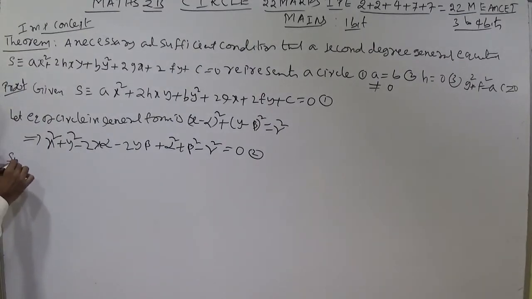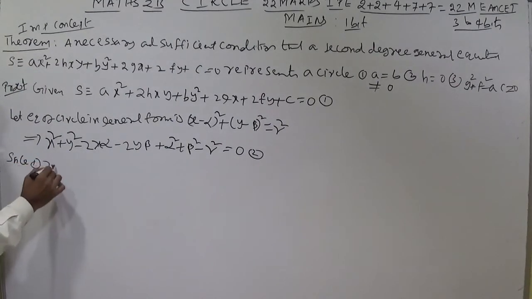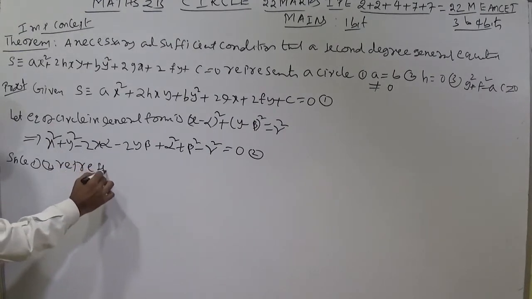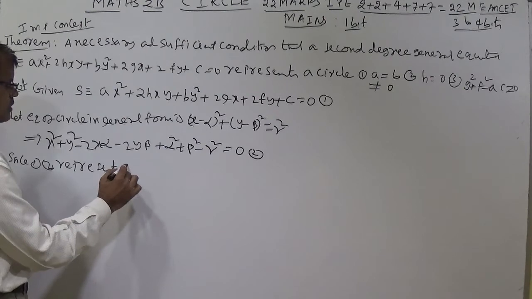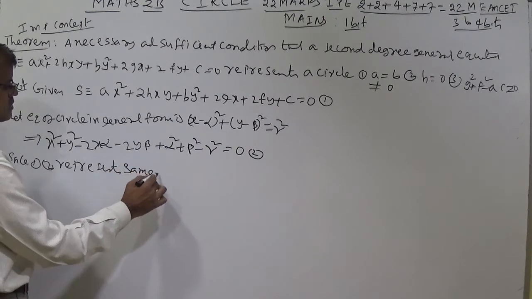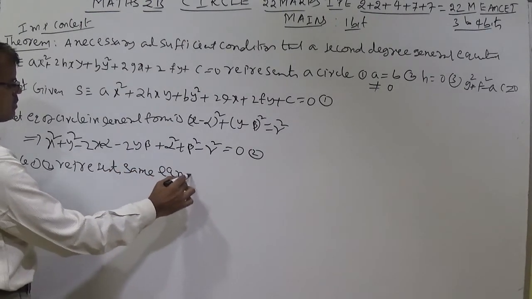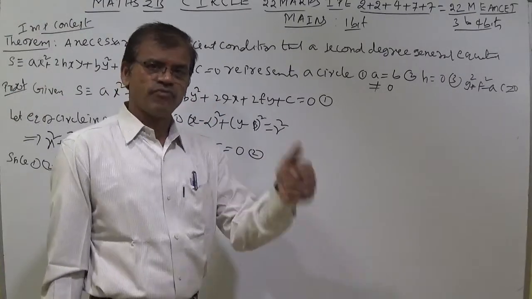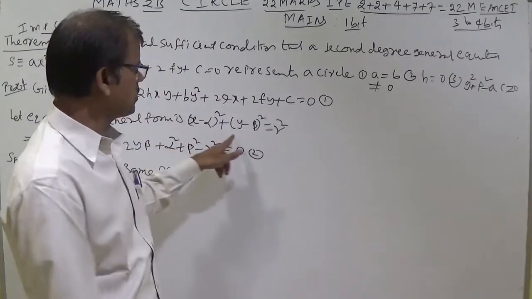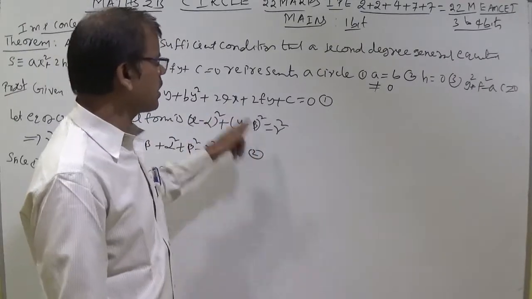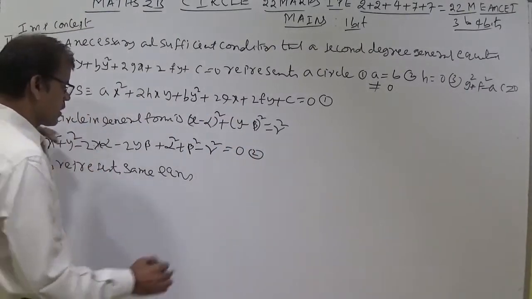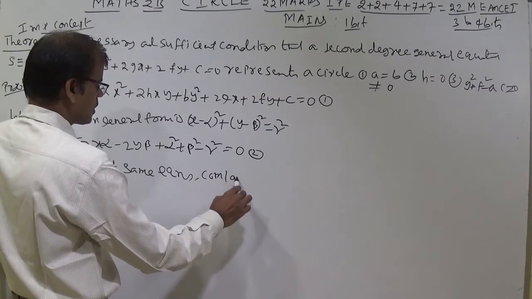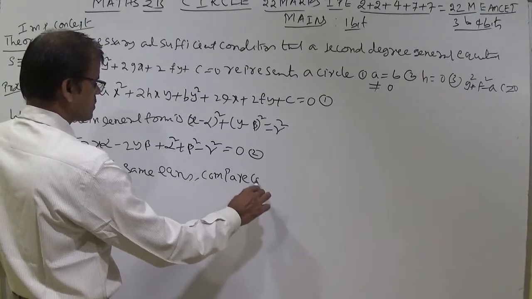Since 1 and 2 represent the same equation, because we are comparing the second degree general equation for the circle, this is a representation of a circle. So we can compare the coefficients.